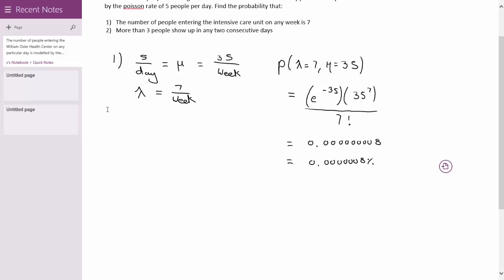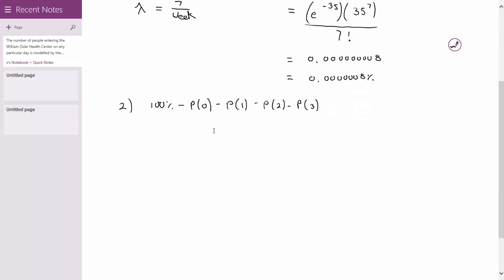Moving on to the next part of the problem, we have the probability that more than 3 people show up in any 2 consecutive days. More than 3 people could be any number of people. It can go all the way up to infinity, theoretically speaking, though that's not possible, since we have a finite number of people around the William Osler Center. The easier way to do it is to take the 100% and subtract the probability that no people show up, that 1 person shows up, that 2 people show up, or 3 people show up, because they're asking for more than 3.